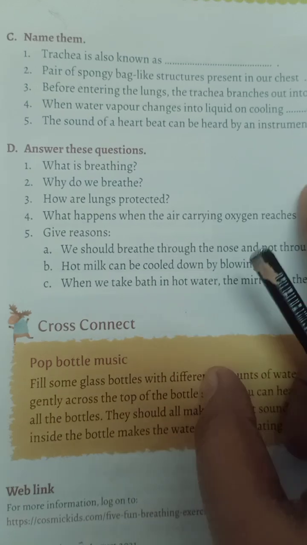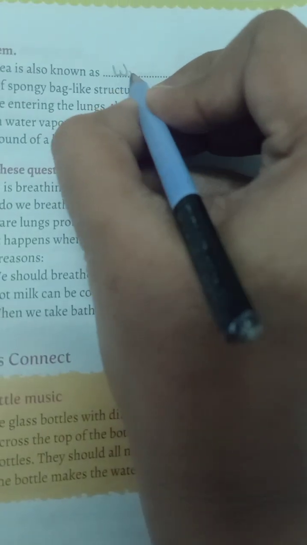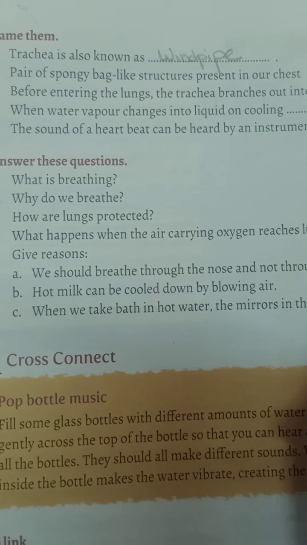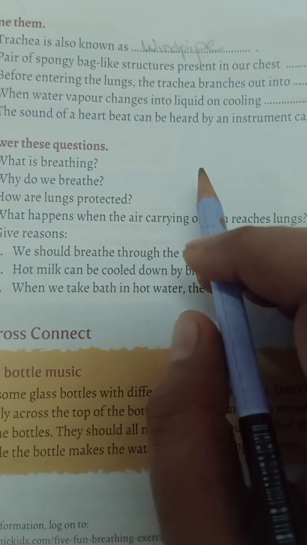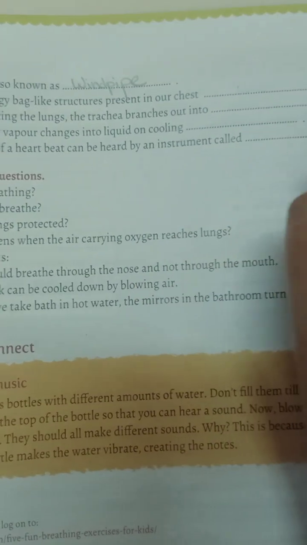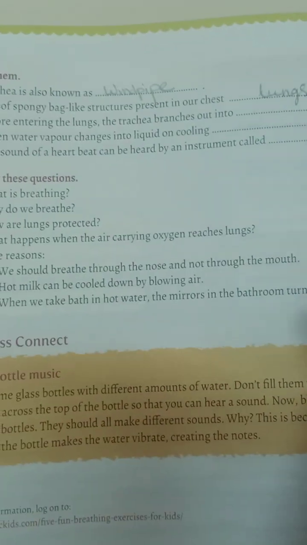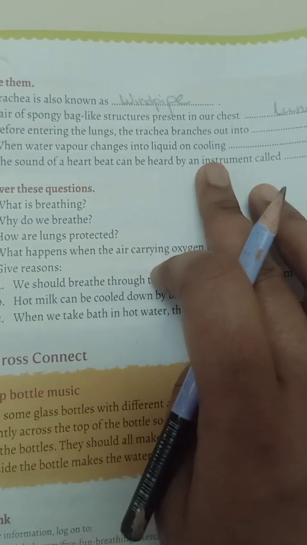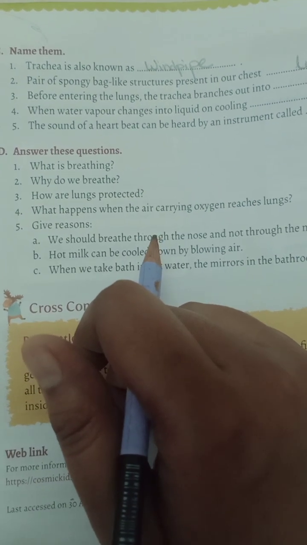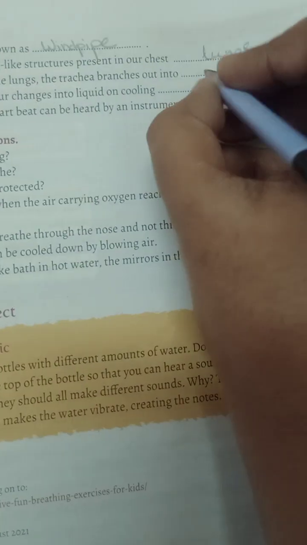Now this is exercise C. Name them. Trachea is also known as windpipe. Next, a pair of spongy bag-like structures present in our chest are lungs. Next, before entering the lungs, the trachea branches out into bronchi.